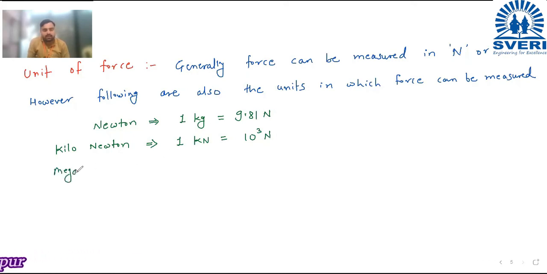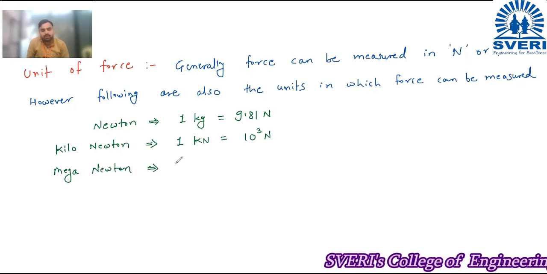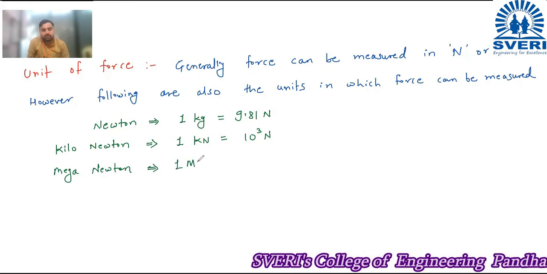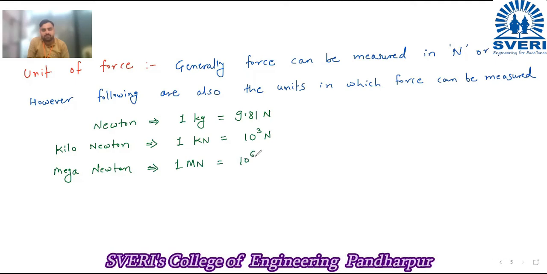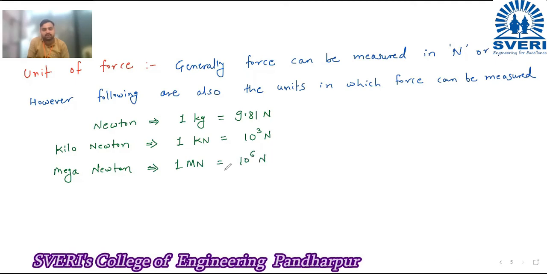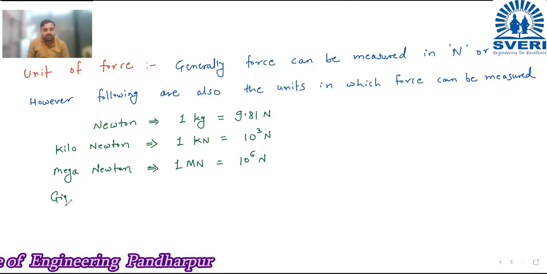Next is the meganewton. 1 meganewton, Mn, is equal to 10 raised to 6 Newton. Mega stands for 6. Then next is the giganewton.